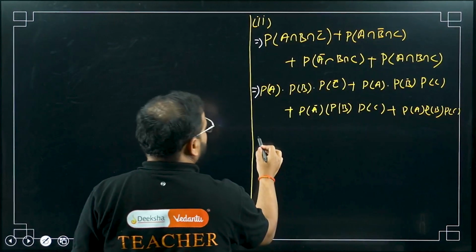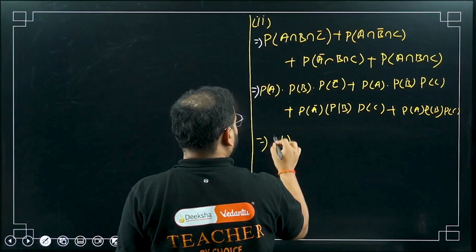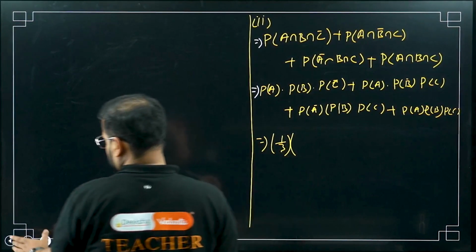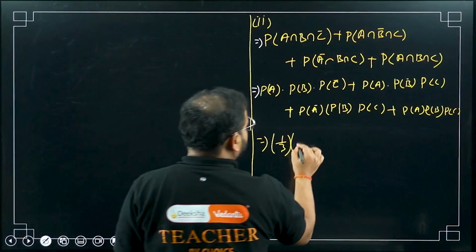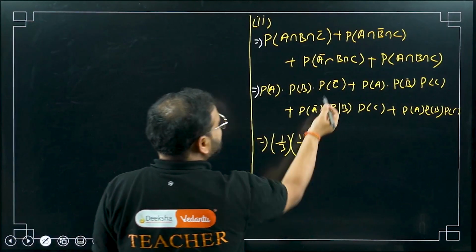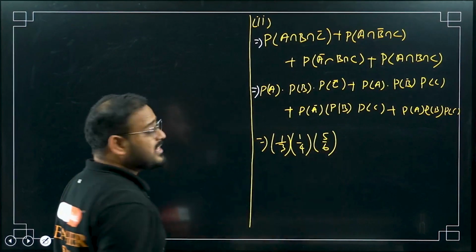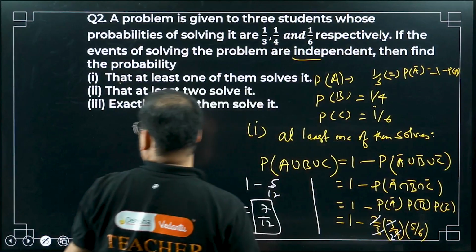I have to multiply it here. Please cross check. P(A) will be simply 1 by 3. P(B) is 1 by 4, P(C) is 1 by 6. P(C bar) will become 5 by 6. P(C) is 1 by 6, so P(C bar) will be 5 by 6.